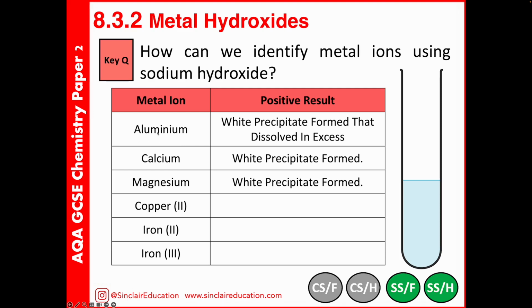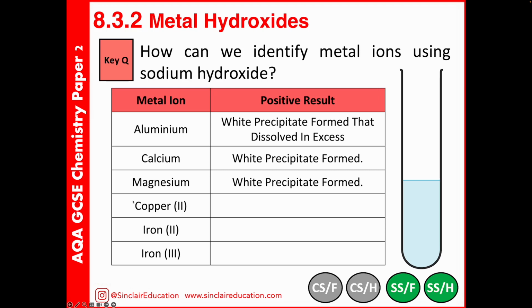The only one that's slightly different is aluminium. This will still form a white precipitate, but if we add sodium hydroxide in excess, eventually this will dissolve. That one's unique for aluminium. The rest in group 1 and 2 actually will all make white precipitates. The only ones you're expected to know is calcium and magnesium in group 2.